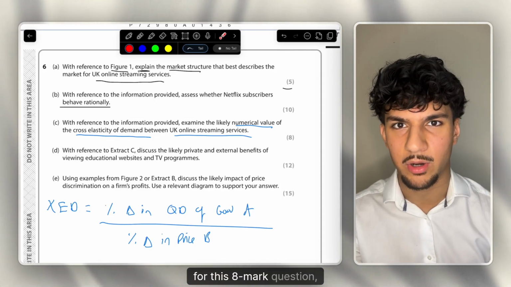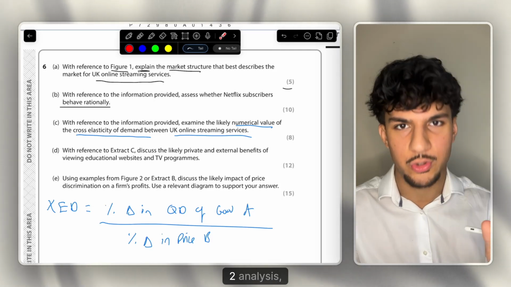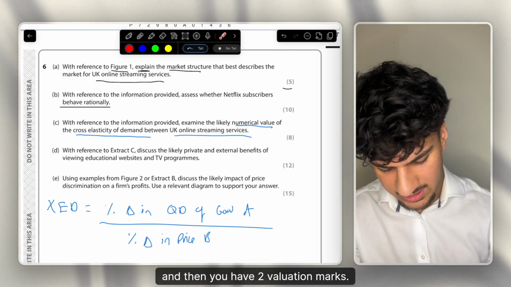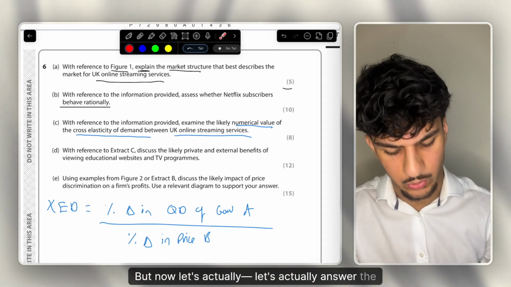And if you recall for this 8-mark question, you have 6 KAA marks, so 2 knowledge, 2 application, 2 analysis, and then you have 2 evaluation marks. So that will pick you up at least one of the knowledge marks. But now let's actually answer the question.